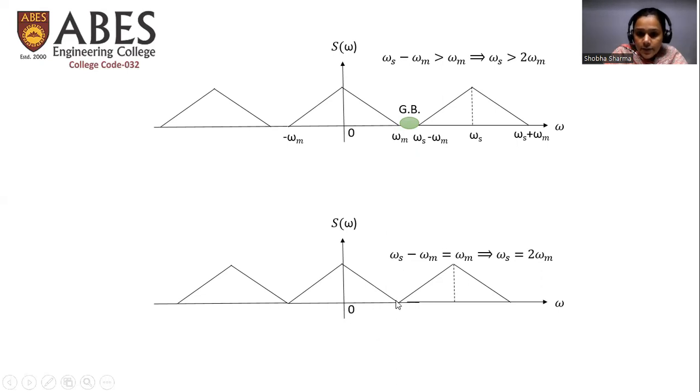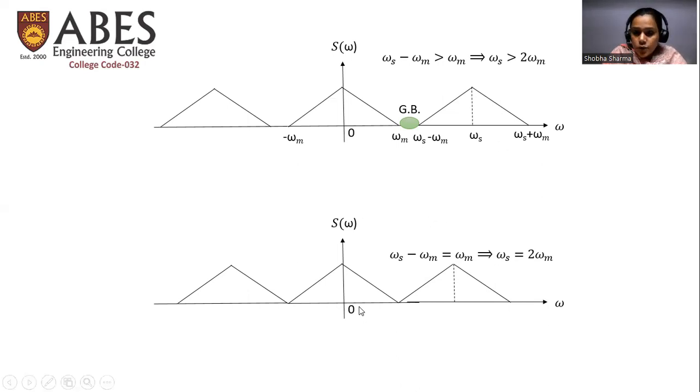In another case, if the two triangles are touching each other, that means omega s minus omega m is equal to omega m, which implies omega s is equal to twice of omega m. In this case also, we can easily extract this particular triangle and then determine the inverse Fourier transform to reconstruct our original signal. These two cases are known as oversampling and perfect sampling. In both of these cases, we can easily reconstruct our original signals.